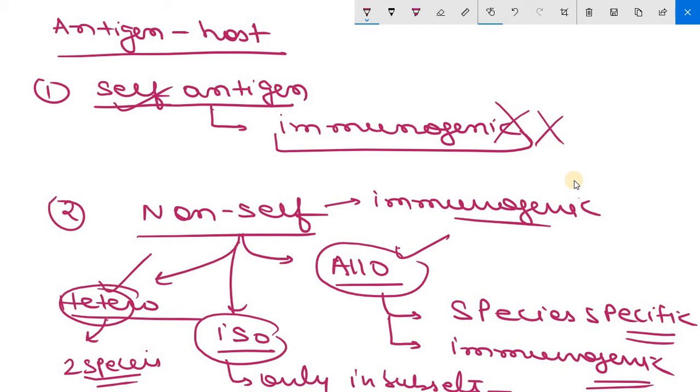Now coming to isoantigens. Isoantigens are antigens which are not immunogenic to those individuals who possess them, such as blood group antigens present on the RBC of that particular person. But different antigens, such as the blood group of a different person, that do not match with the particular person, if that blood comes inside this human, have different antigens, then antibodies will form against those antigens, but not against one's own antigens. Clear? So isoantigens are not immunogenic to those individuals who possess them, but for other individuals they are immunogenic. So antigen-host relationship is over.